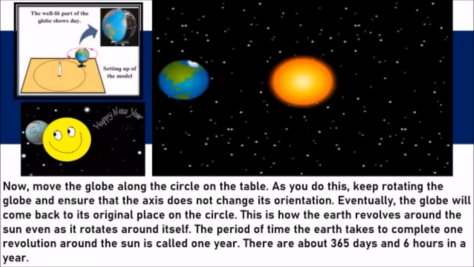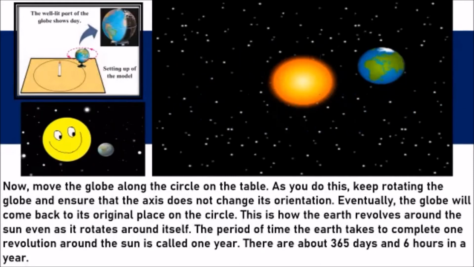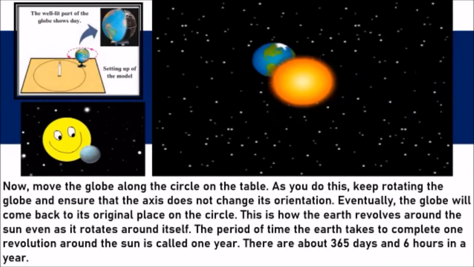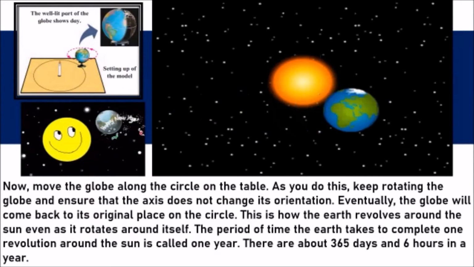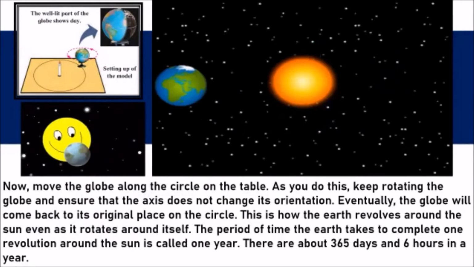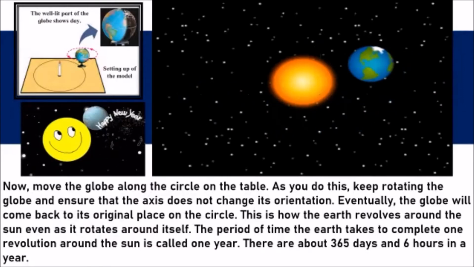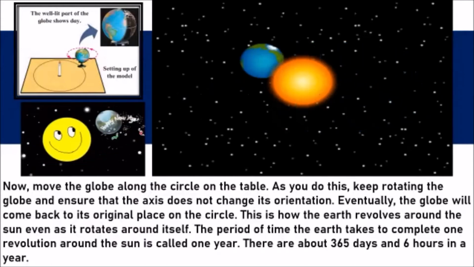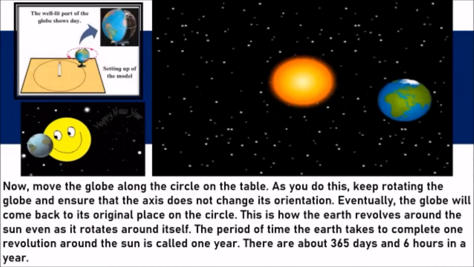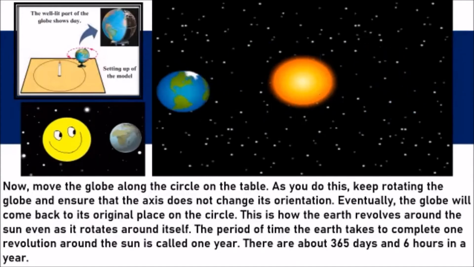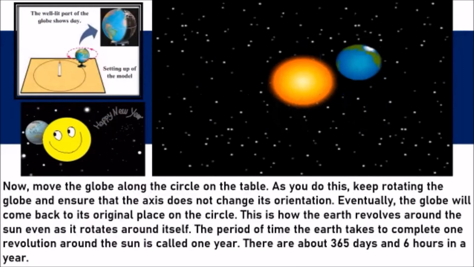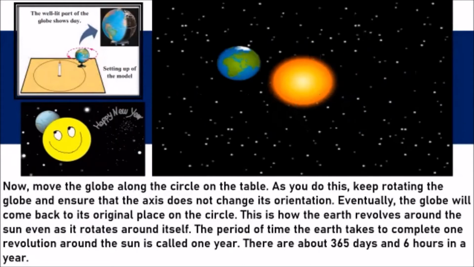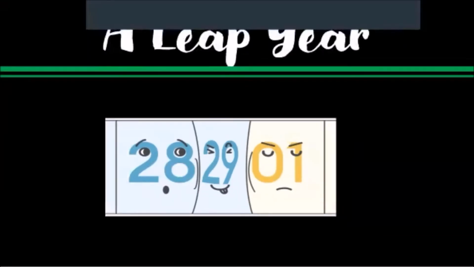When you complete 365 days, that is 1 year, you say Happy New Year. No, it's not New Year yet. Why? 12 o'clock does not make the New Year because there are 6 more hours for it to complete that one revolution. So, when it becomes 12 o'clock, after January 1, count 6 more hours. Okay, and that's when the earth completes one whole perfect circle. Okay, finish this one revolution around the sun. Clear? So remember, it's not just 365 days, it's 365 days and 6 hours. But how many times rotation? 365 times rotation. Okay?